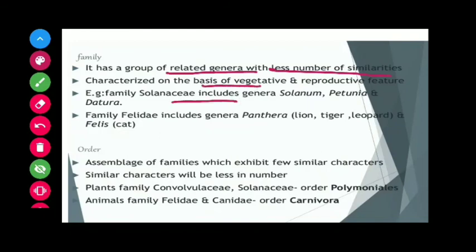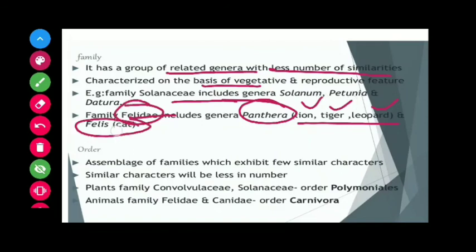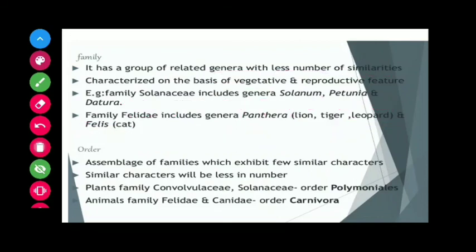Okay, for example, genera Panthera, which includes lion, tiger and leopard, and genera Felis, that includes cat. These two genera represent a single family known as Felidae.